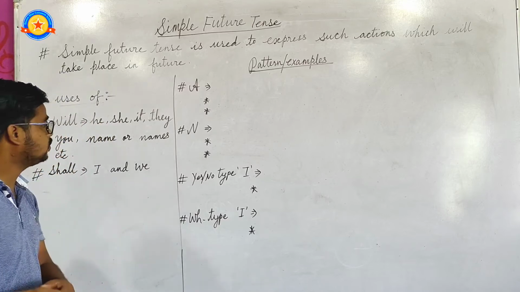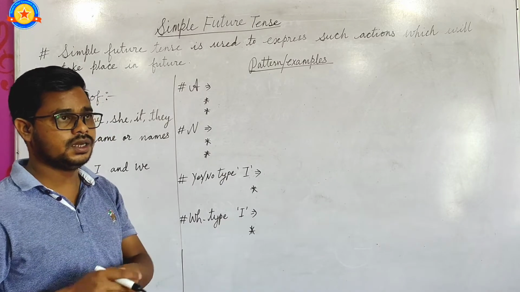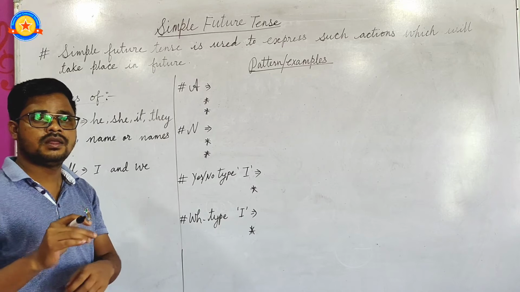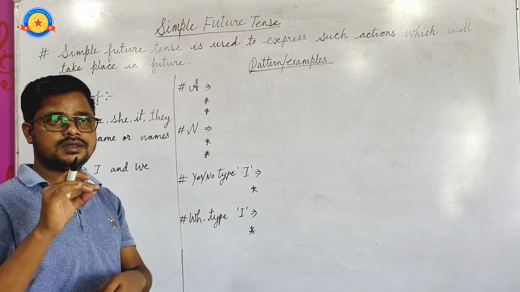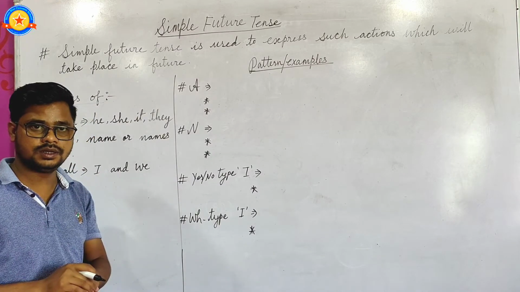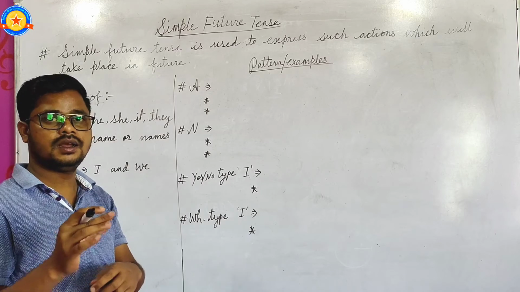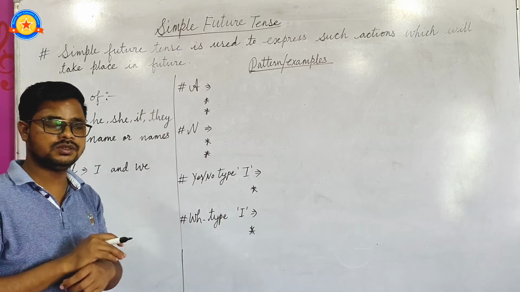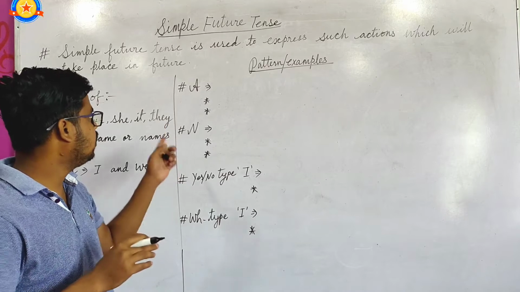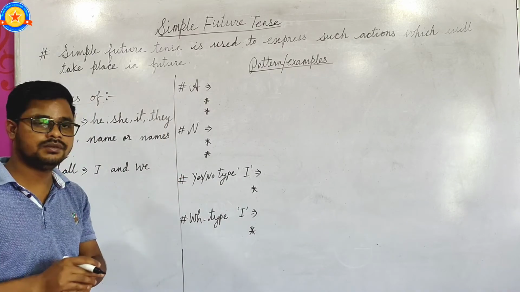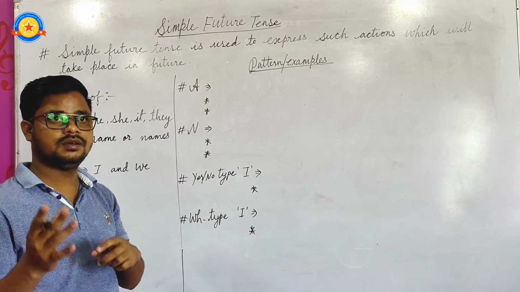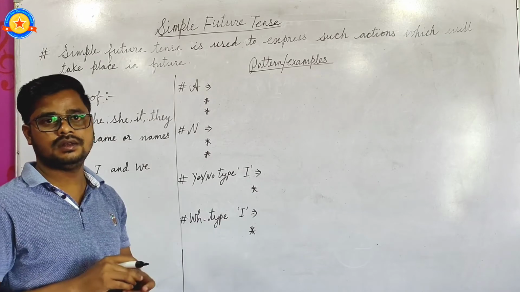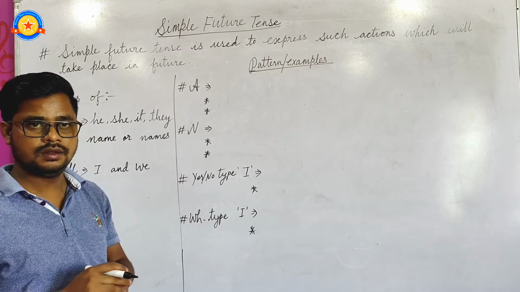Okay, so in simple future tense, the be verbs will and shall are used. Will and shall are used in simple future tense, and in affirmative, negative, and interrogative sentences the main verb is written in first form.